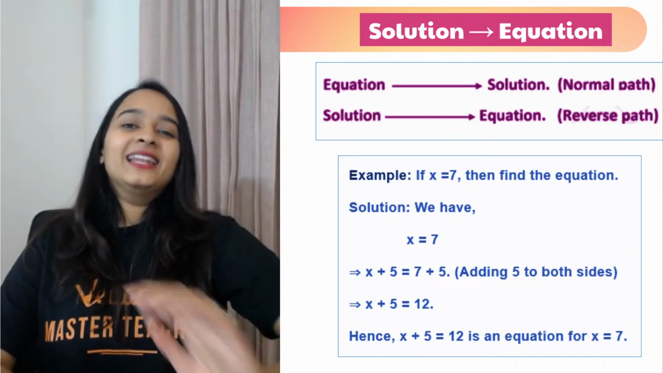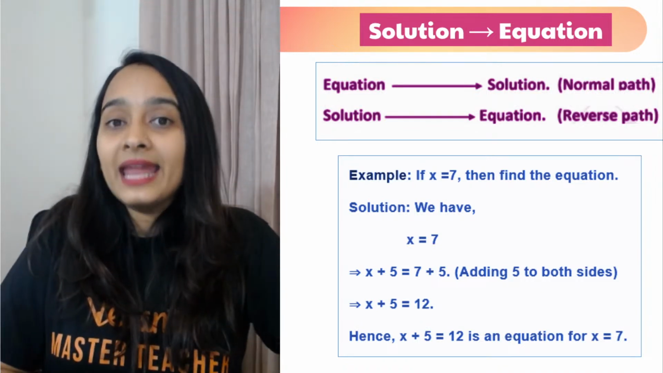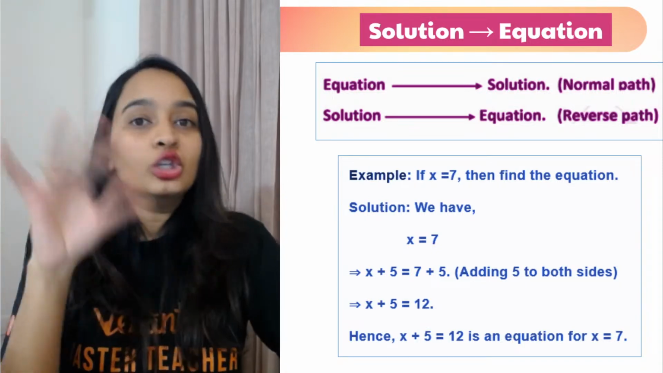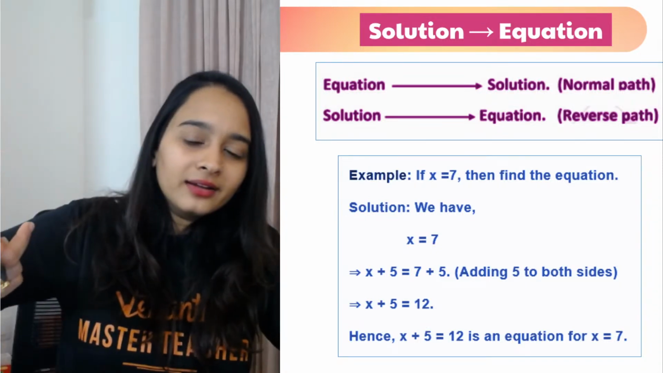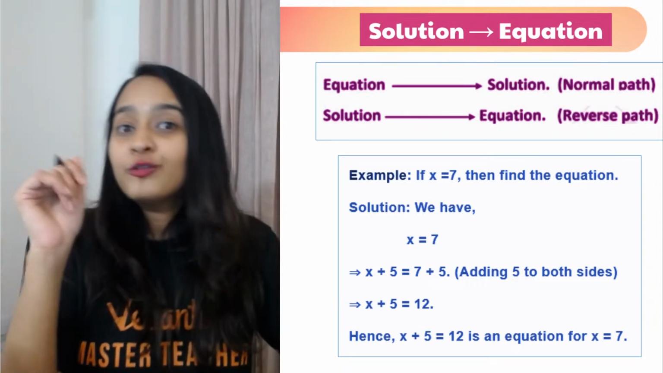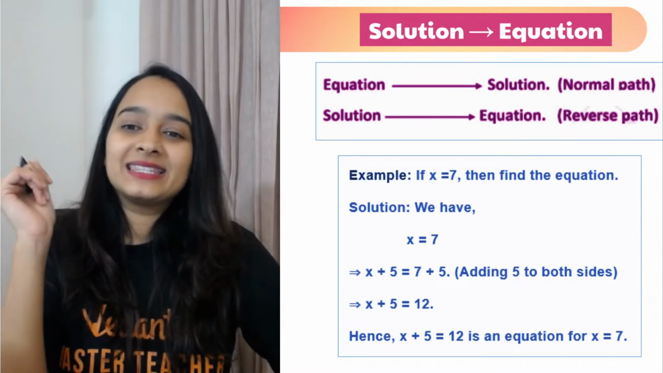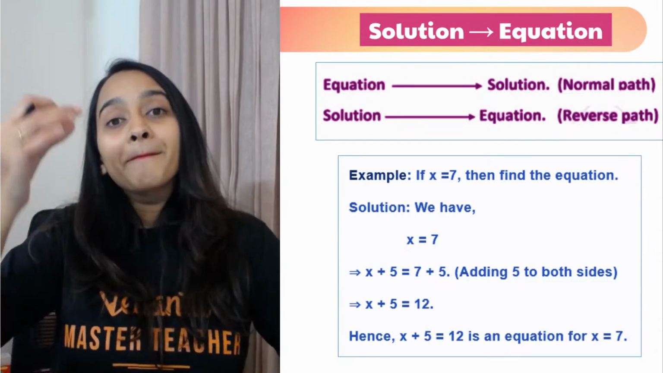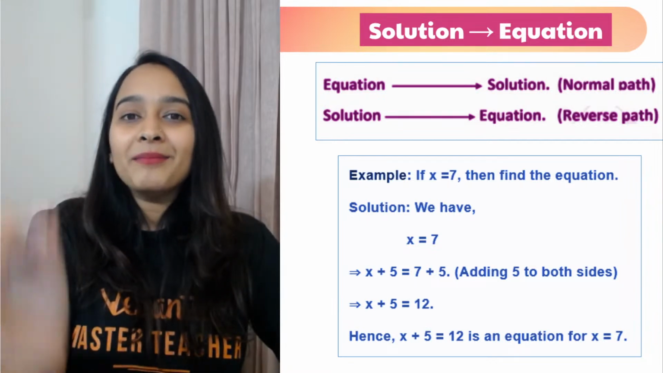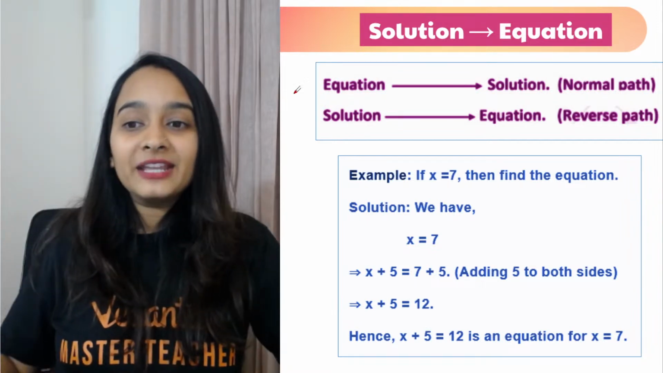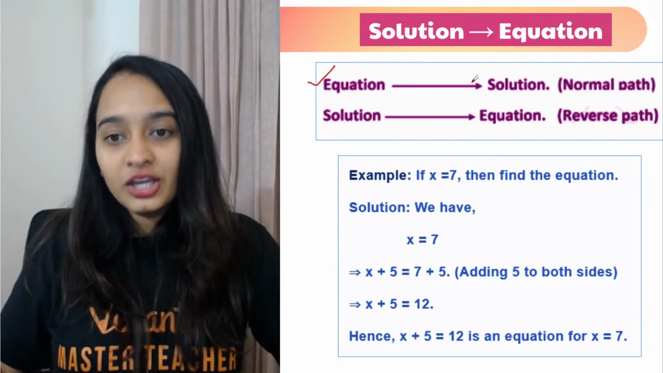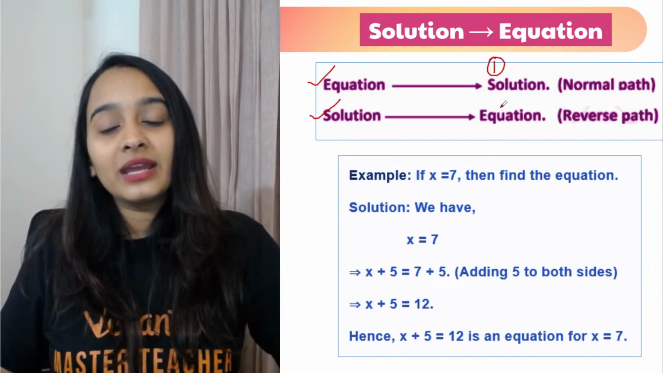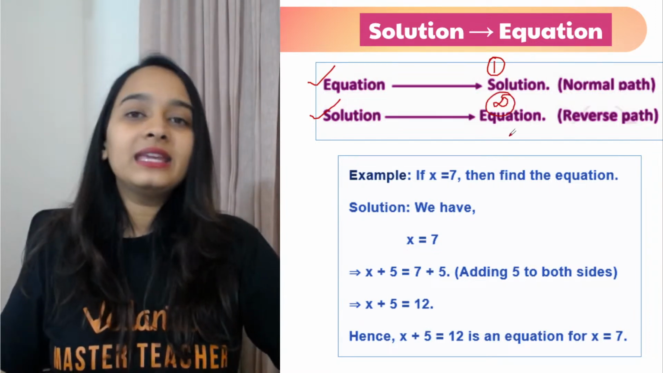Let us get started with the next. Now what did we do? We had an equation. We got a solution from it. Can we do the opposite? If I give you a solution, can you form an equation? Yes. And the good part is, if I give you a solution, you can form multiple, infinitely many equations. But if I give you an equation, you can only have one solution. But if I give you a solution, you can have infinitely many equations.